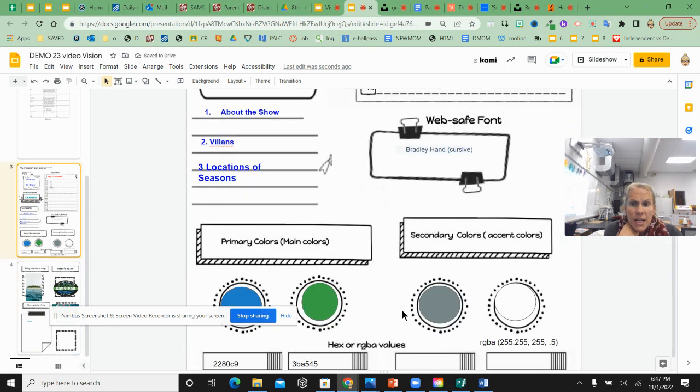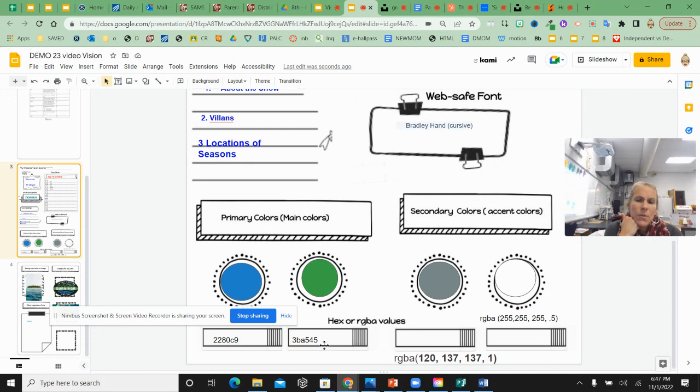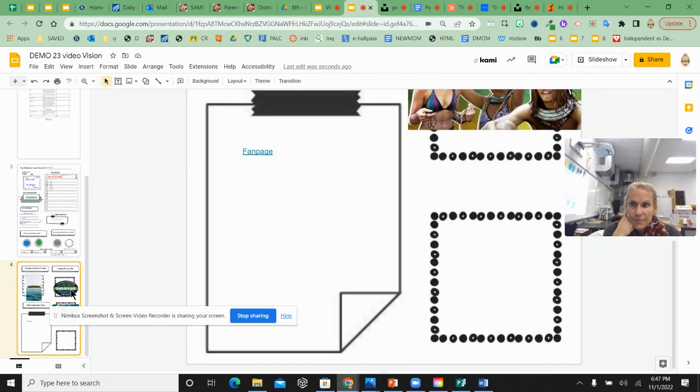You then need to create 4 colored circles, the 4 colors that you will be using on your website, 2 primary, 2 accent colors. You need 2 of those to be written in hex code. Again, I suggest using the color picker extension on Google Chrome, or you can add a hex code picker to the internet. And then 2 RGBA values. Remember that last value A ranges from 0, being 100% transparent, see-through, and 1 being solid color.